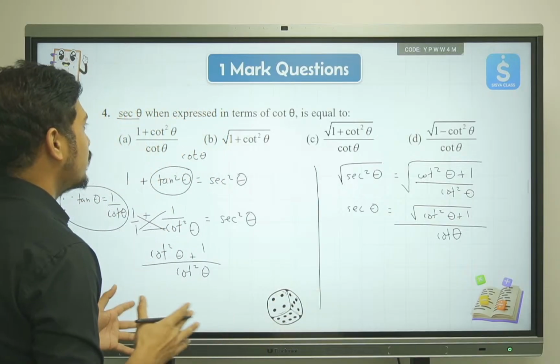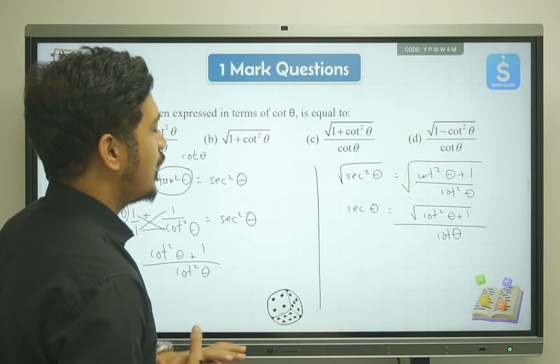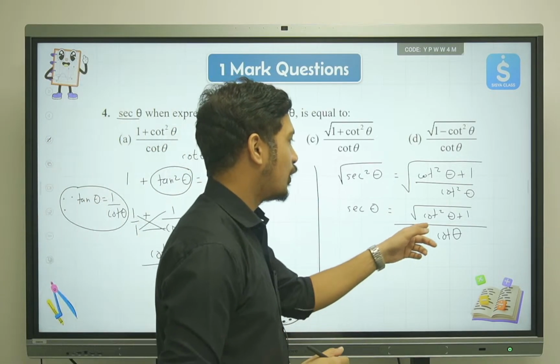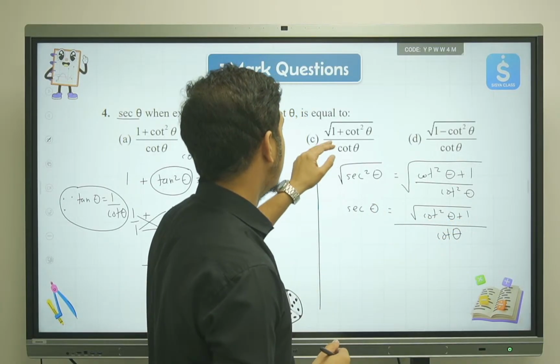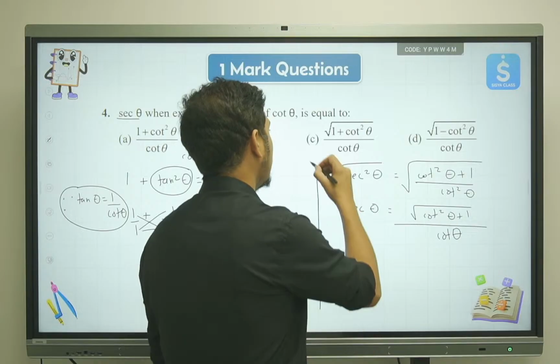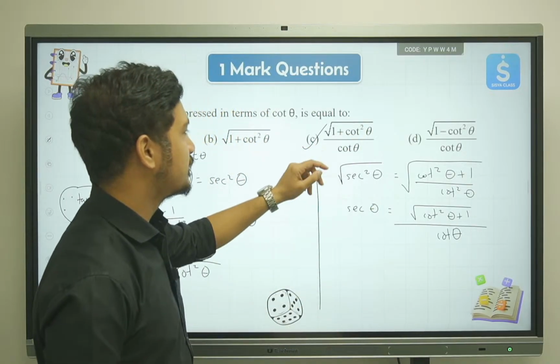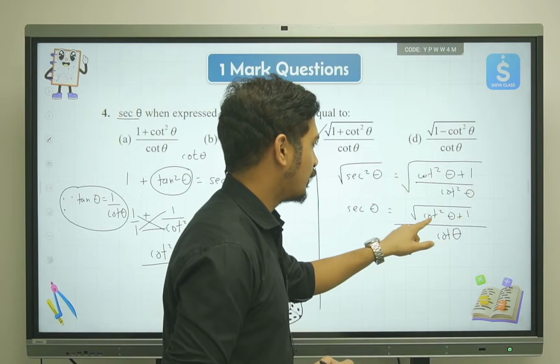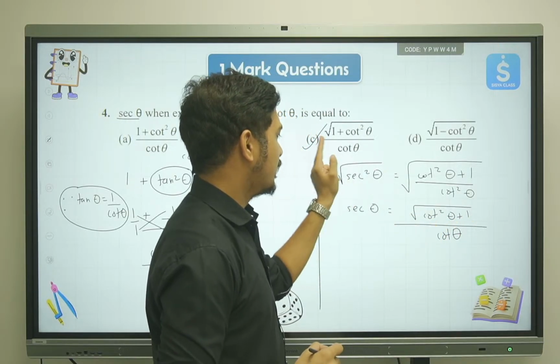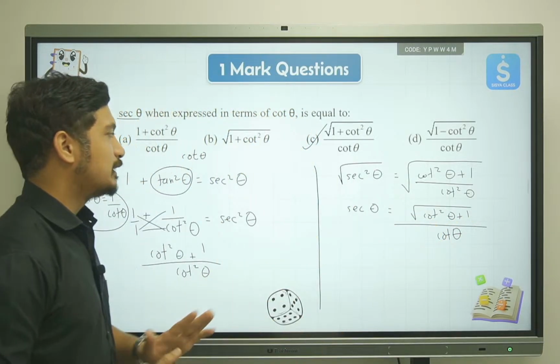Now let's try to find out if this answer is anywhere in the options or not. So we have option number C. Option C says 1 plus cot square theta, so 1 and cot square theta are both getting added, divided by cot theta. So that's how you get the answer.